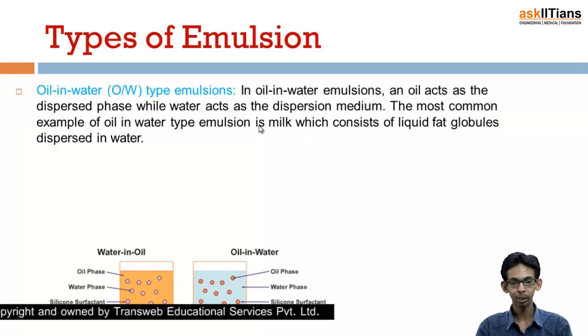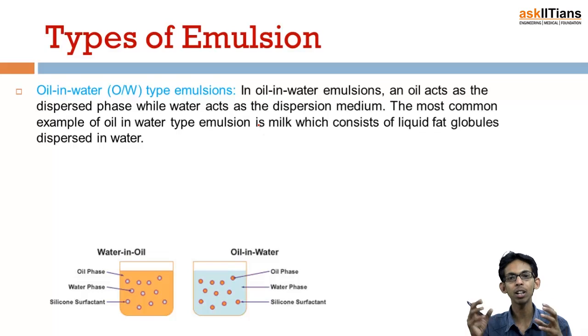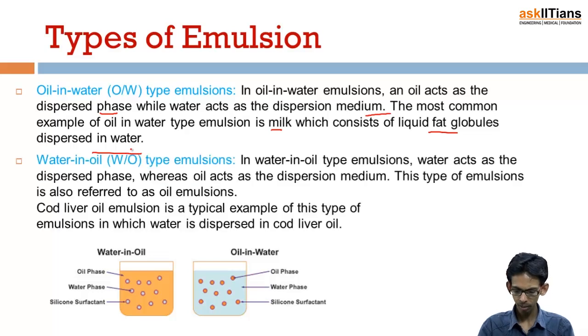And based on this, emulsions can be classified. The first one is oil in water. That means if I add oil to the water, it is known as simply oil in water. That means the dispersion medium is water and the dispersed phase is oil. So in an oil in water emulsion, the oil acts as the dispersed phase while water acts as the dispersion medium. And the example of this is milk, which consists of liquid fat globules dispersed in water. So milk is an example of an oil in water emulsion.